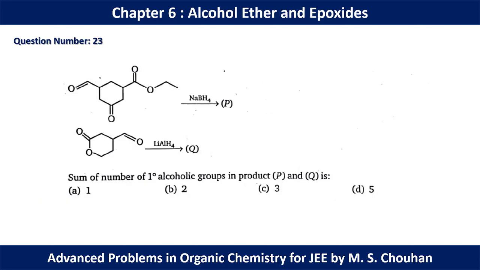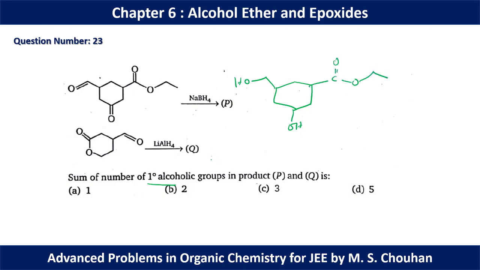In question number 23, we have sodium borohydride and lithium aluminum hydride, and we have to find the 1° alcohols. Sodium borohydride is a weak reducing agent. It cannot reduce an ester, so it can reduce an aldehyde to an alcohol or a ketone to an alcohol. So in molecule P we can have this kind of situation. This ester is not going to react.